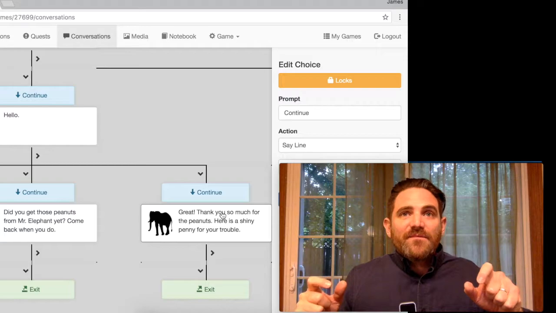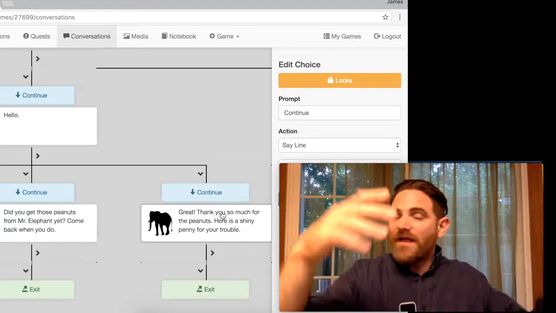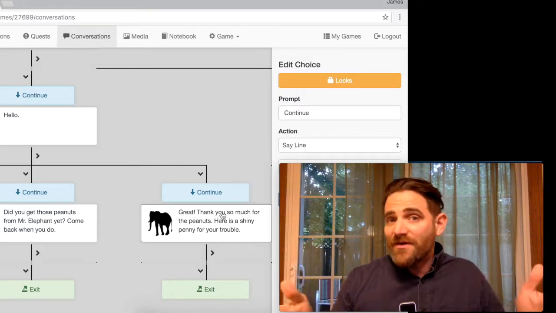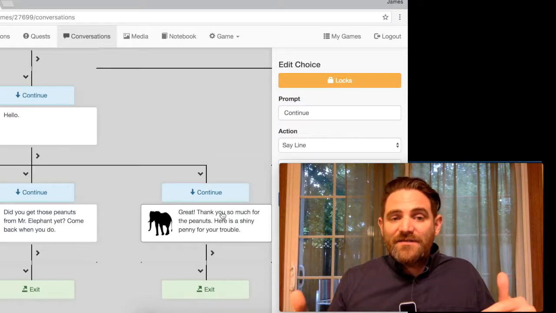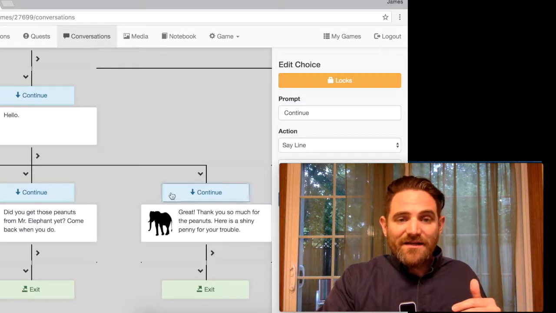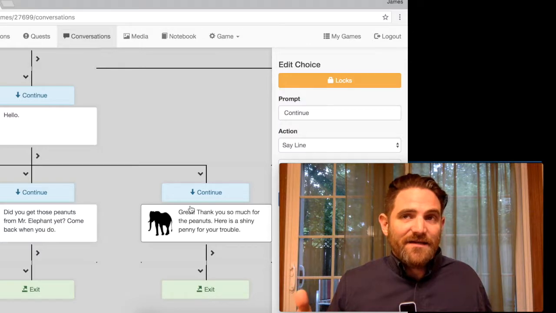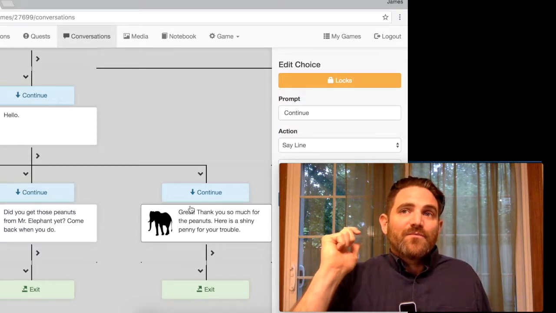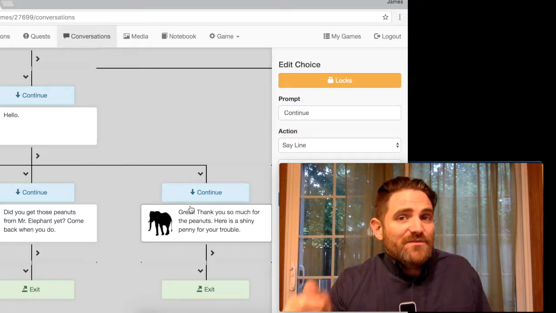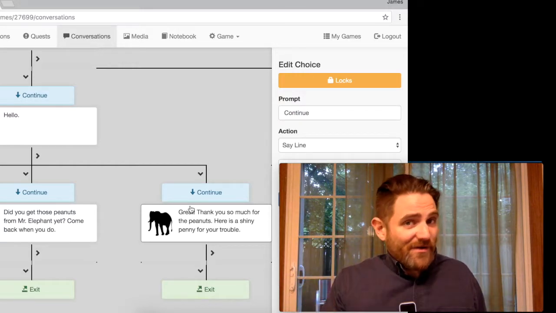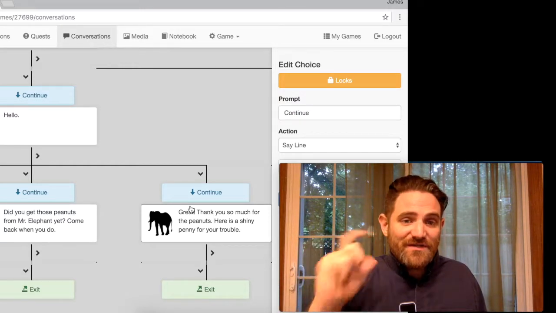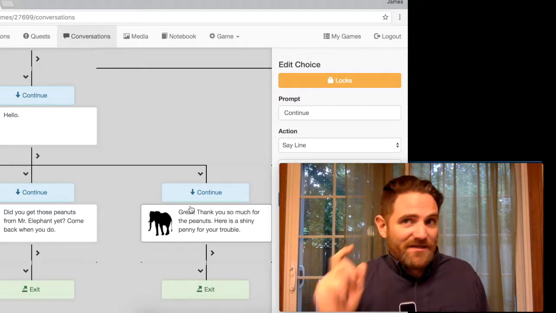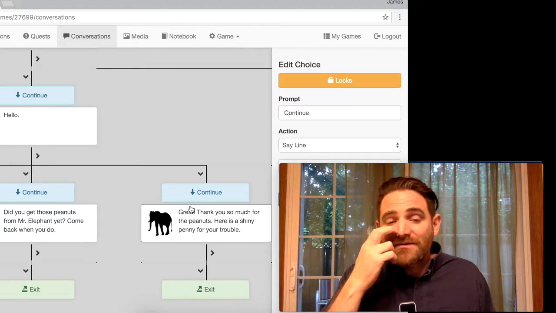A better option would be if the player had gone and gotten the peanuts without going on the quest, then they would come to this elephant and instead of giving this line, they would give a fourth line that said, hey, I see you have some peanuts. Would you like to trade for a shiny coin? And then the player can choose yes or no, right? And if they say yes, they'll trade. If not, they won't. So that would be the next challenge.